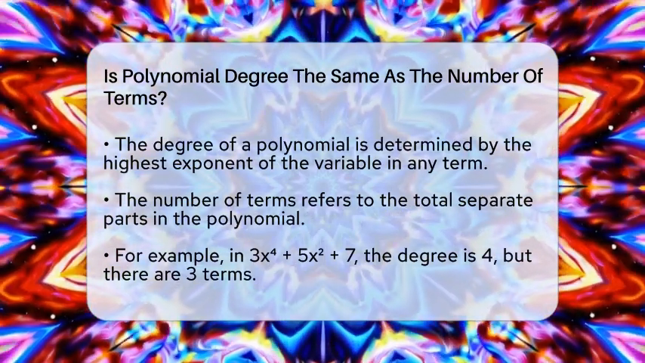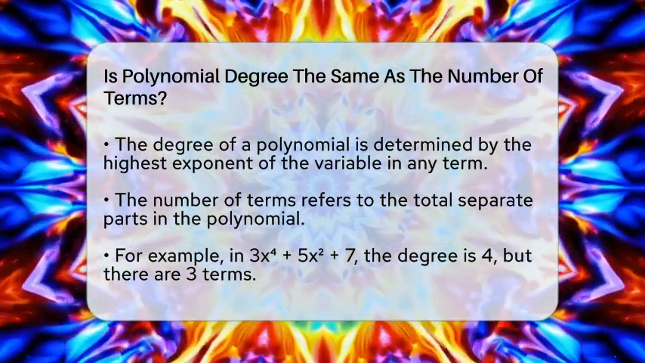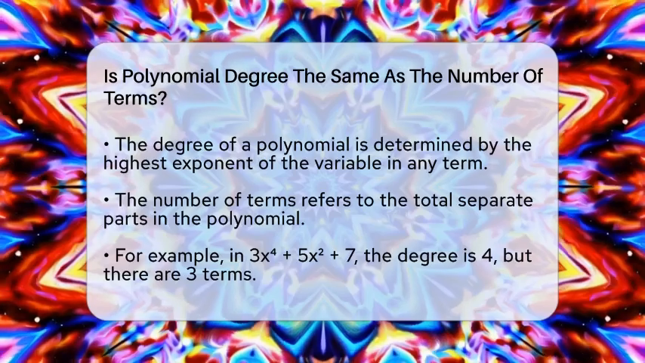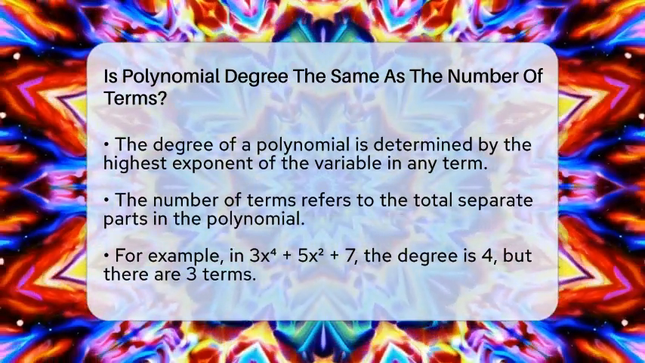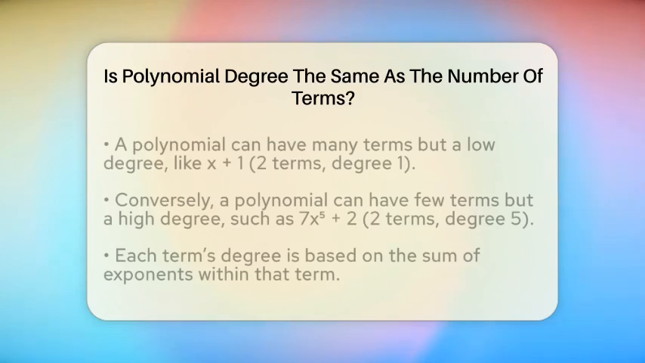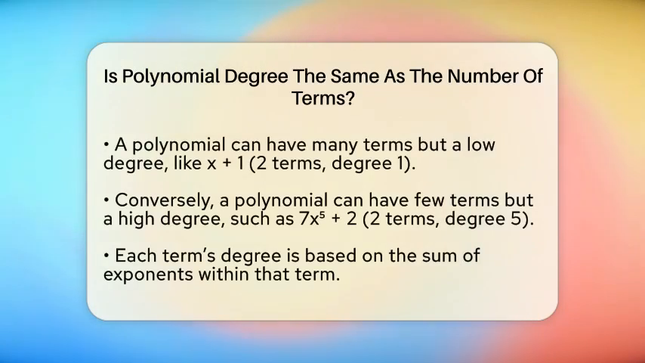The degree is about the highest power of the variable in any single term. For example, if you see the polynomial 3 times x to the power of 4 plus 5 times x squared plus 7, the degree is 4 because the term 3 times x to the power of 4 has the highest exponent. Now the number of terms is simply how many separate parts the polynomial has. In that same example, 3 times x to the power of 4 plus 5 times x squared plus 7, there are 3 terms. Each term is a different piece of the expression.